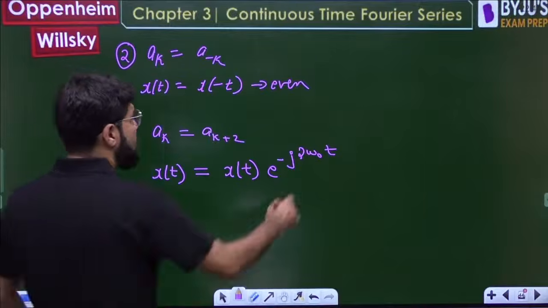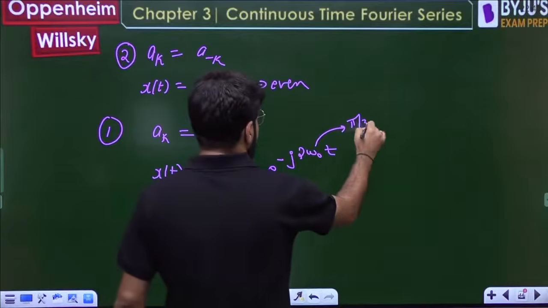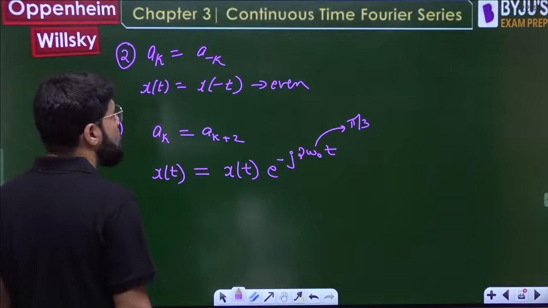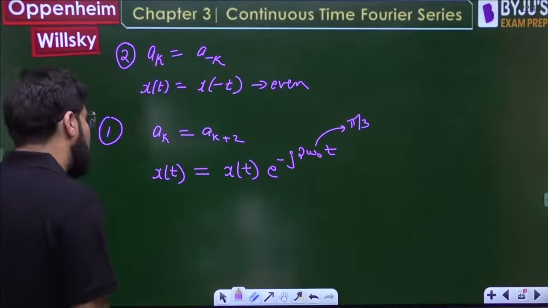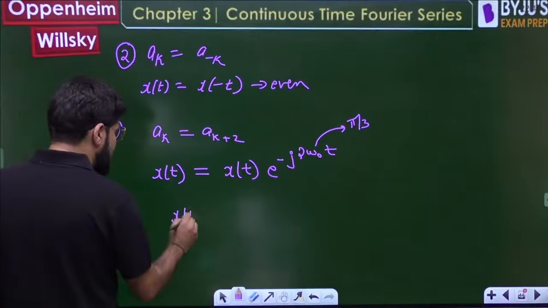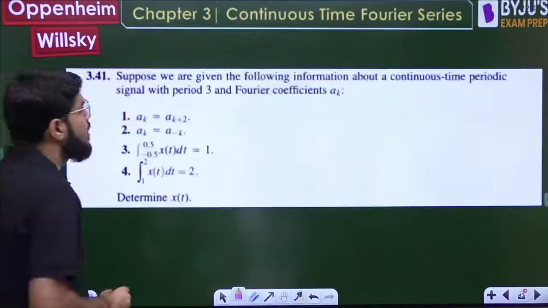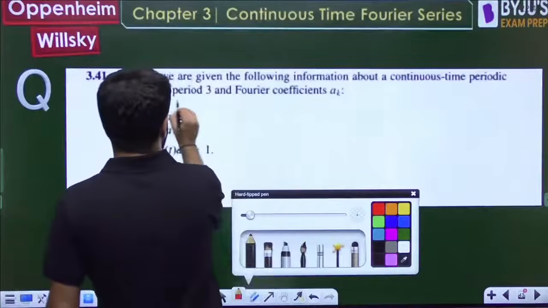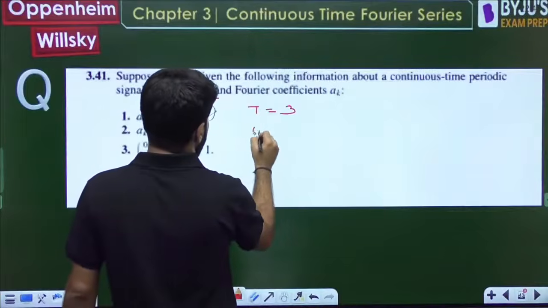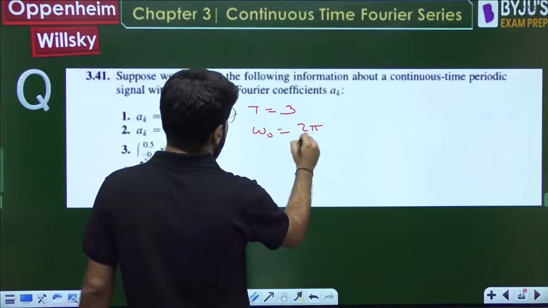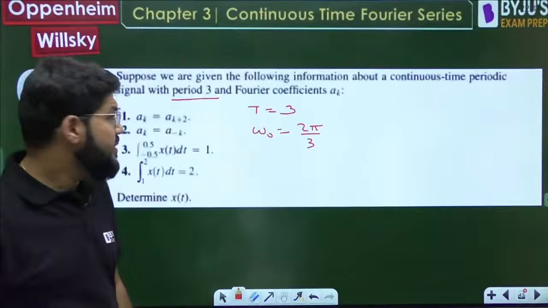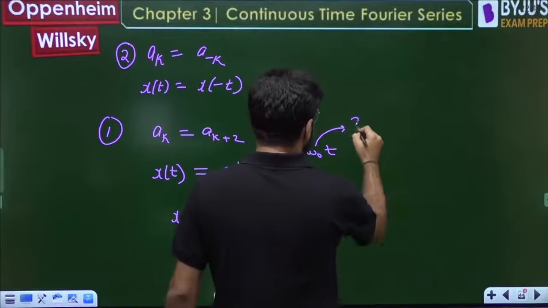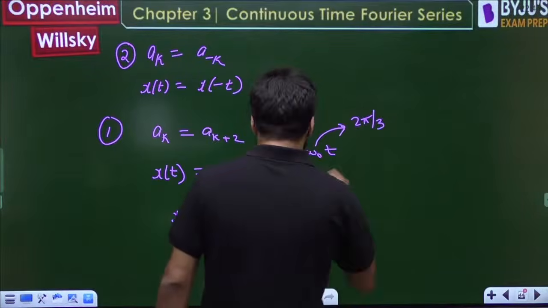Now let us again put down the value of omega naught, which is π/3. It was π/3 only, correct. So what is the value of x(t)? No, here, sorry, that was a previous question. Here the period is 3, I'm sorry, so here omega naught will be 2π/3. That π/3 was for the previous question. So this is 2π/3. Let me correct this.